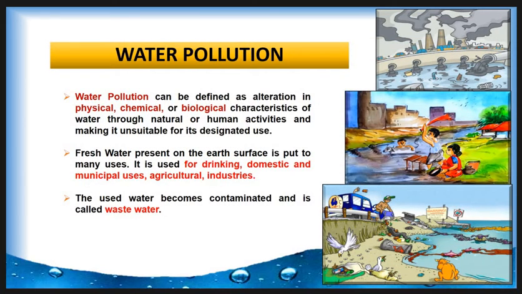Then we see water pollution. Water pollution can be defined as the alteration in physical, chemical or biological characteristics of water through natural or human activities, making it unsuitable for its designated use. Fresh water present on the earth's surface is put to main uses. It is used for drinking, domestic, municipal, agricultural and industrial uses. The used water becomes contaminated and is called wastewater.